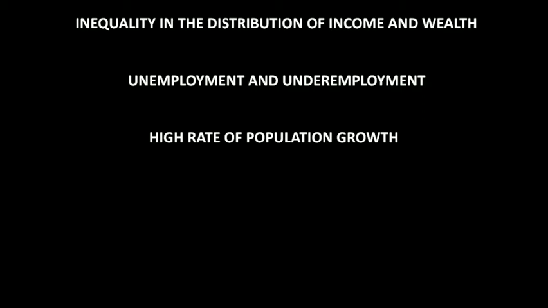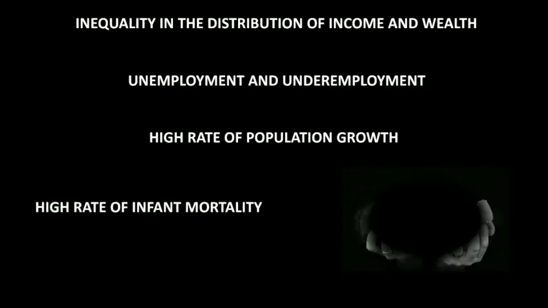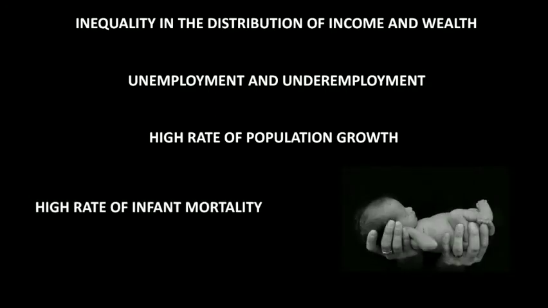And next we have the high infant mortality rate. That means children passing away right after birth, or maybe a few days after they are born. Why is this happening in India? Because many of the poorer families, mostly in rural areas, think that if they produce more children, they would be able to get more income from the work that the children do, such as child labor.